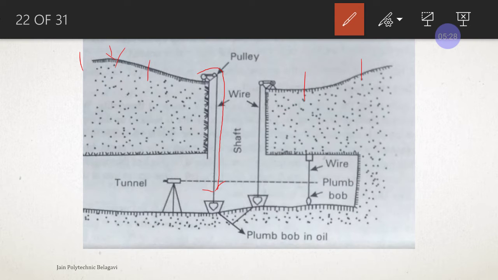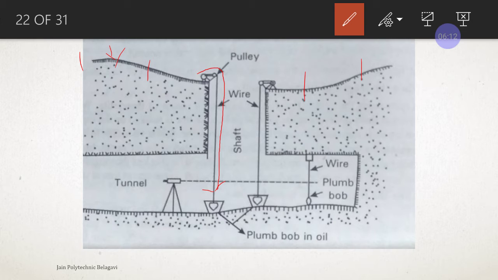Okay, because the distance between the top of the shaft and the bottom of the shaft in the tunnel is huge, the plumb bob with wires might vibrate or oscillate at a very high frequency because of the disturbances, right? So to reduce that oscillation and to bring the wire and the plumb bob to rest in one place, we are going to immerse that plumb bob in a bucket of oil, so that the vibrations are reduced.